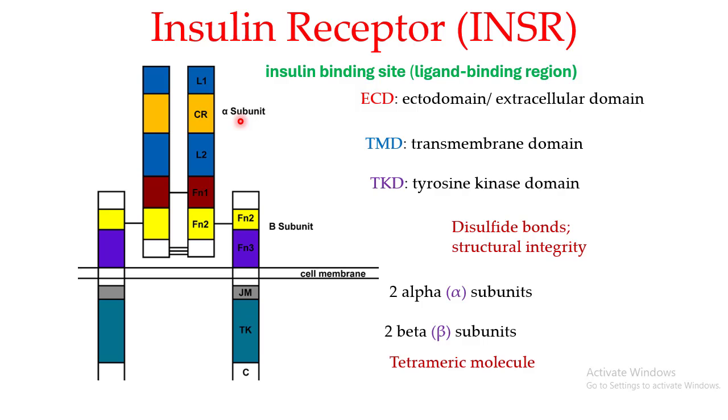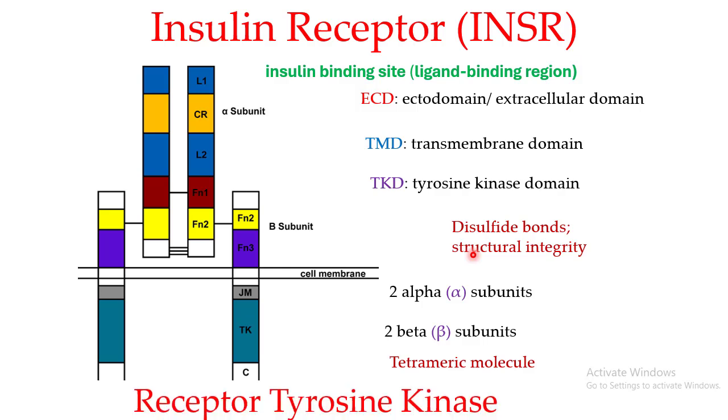Now, if you're talking about a tetrameric molecule, what about the structural integrity? How is that structural integrity achieved? That is achieved by the disulfide bonds. If you can see these black lines over here, I'm just using them to give you the concept of the disulfide bonds. The two alpha subunits are connected to each other by a disulfide bond, and at the same time, the alpha and the beta subunits are also attached to each other by disulfide bonds. So these disulfide bonds are responsible for giving structural integrity to this tetrameric insulin receptor.